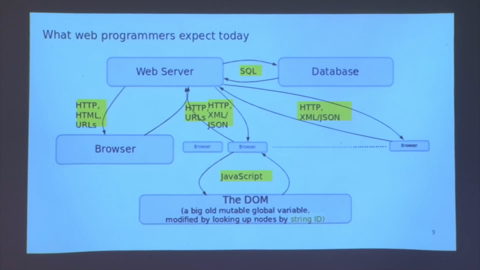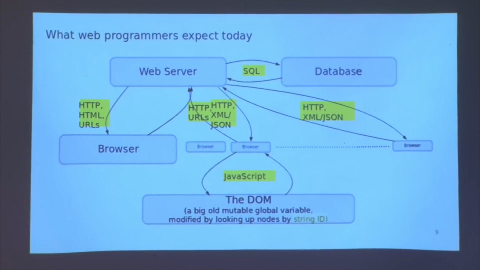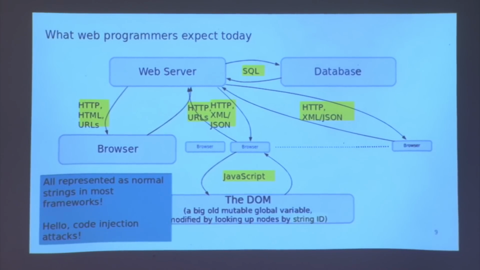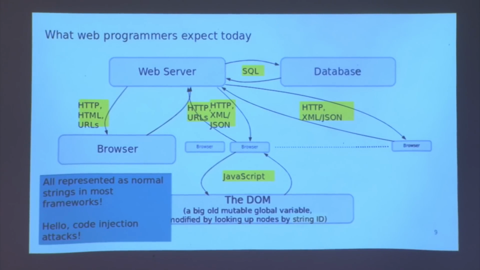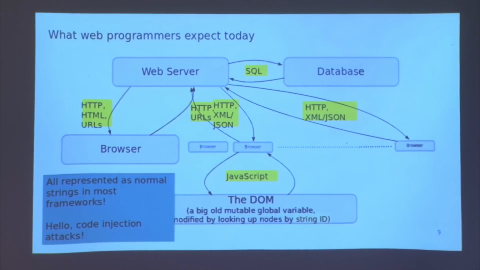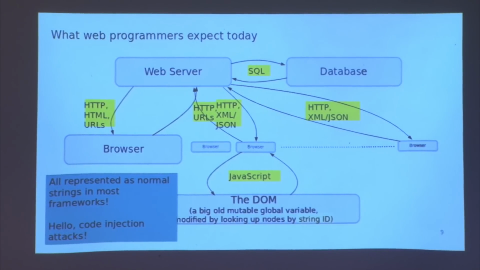Right. In the mainstream approaches to web application programming, all of these things are strings, and the programming language doesn't understand the way you're using them and can't help you avoid making mistakes. So for instance, by representing these things as strings, you get code injection attacks. So as far as I'm concerned, code injection attacks are basically about the consequence of including as a primitive in your programming language or your framework some function that runs programs as text in some sufficiently expressive language.